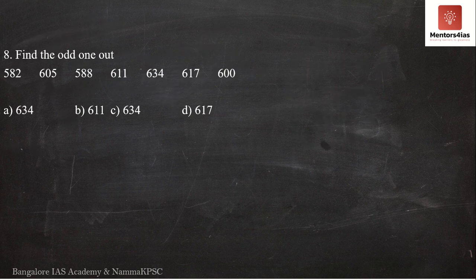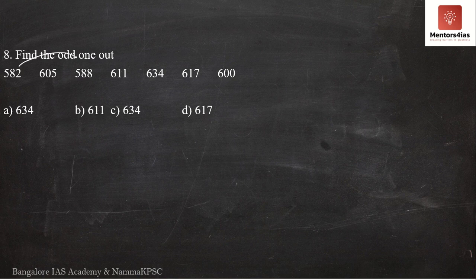Next question, 8th problem. Here we have 582, 605, 588, 611, 634, 617, 600. Now pause the video here, try to solve it as we had done in the previous problem. Whatever I mentioned in the previous problem, try to apply this over here. Once again, we have this alternating pattern. Try to do it. If you found the answer, good, or else let me solve it here.